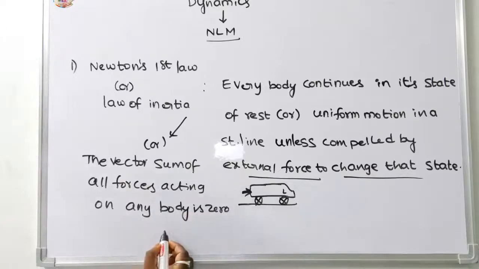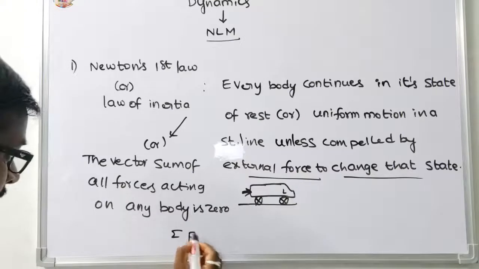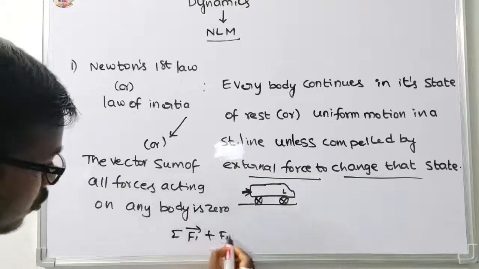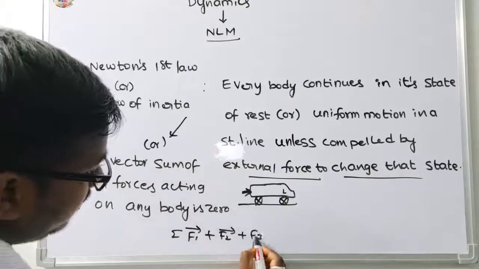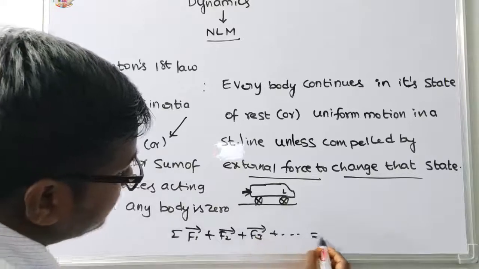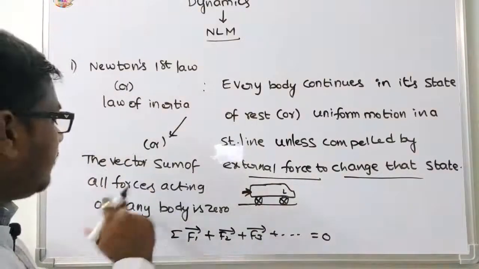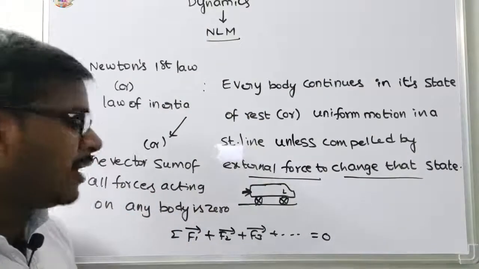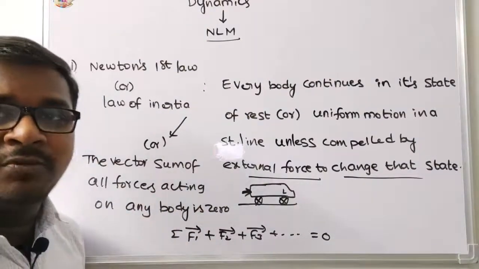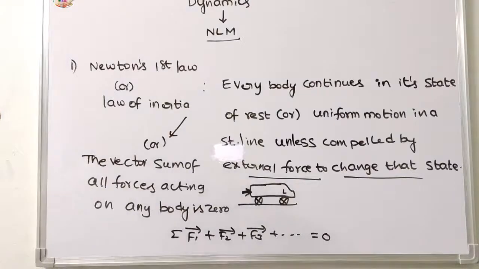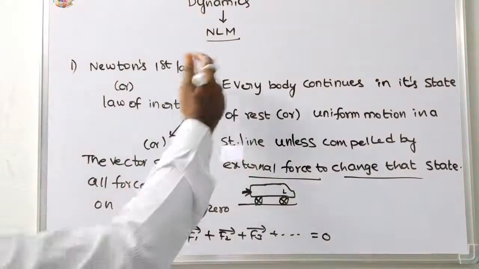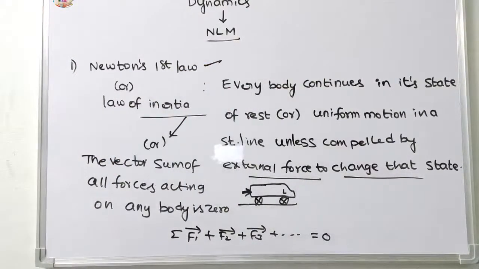That is, sigma F1 bar plus F2 bar plus F3 bar and so on is equal to 0. The vector sum of all forces acting on any body is 0. That is Newton's first law, or law of inertia.